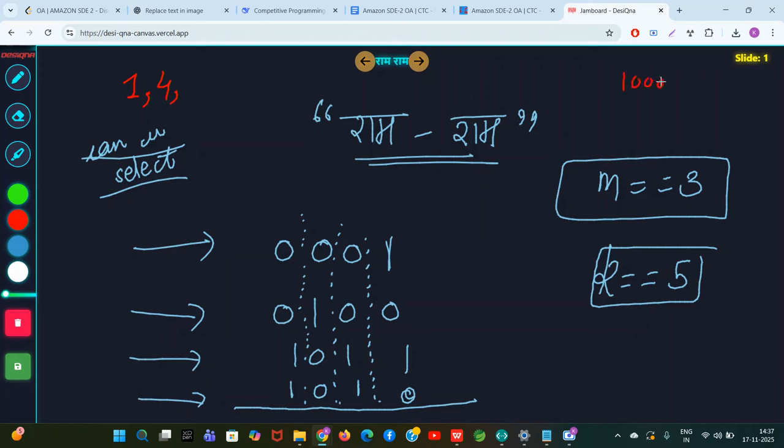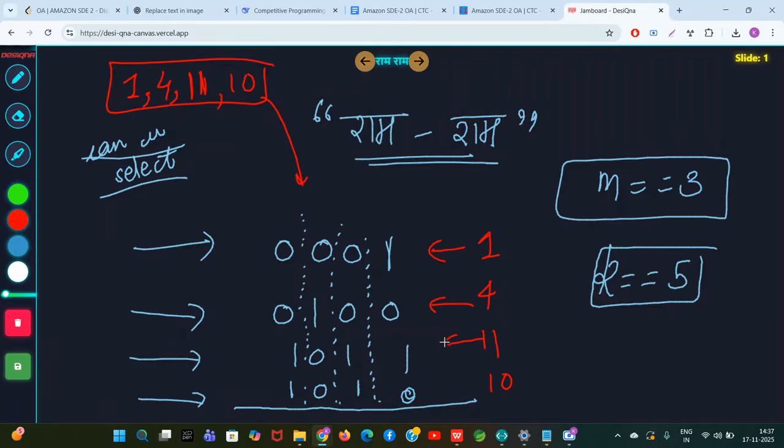This is 8, this is 9, this is 10, this is 11. So guys, you convert it to binary like this. This is 1, this is 4, this is 11, this is 10. Okay, I hope you can feel it.